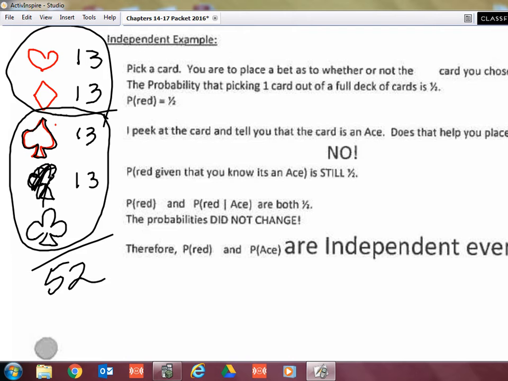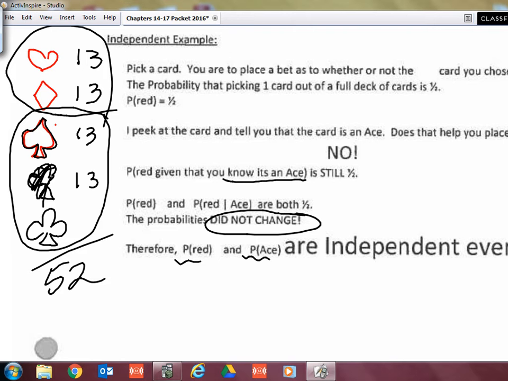So the fact that I know it's an ace does not change the probability that it is red. Therefore, probability of red and probability of being an ace are independent events because the fact that you know one of them is not changing the probability of the other. The probabilities did not change.